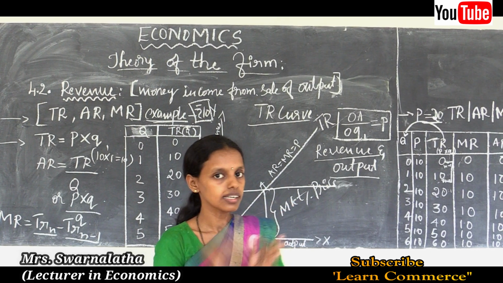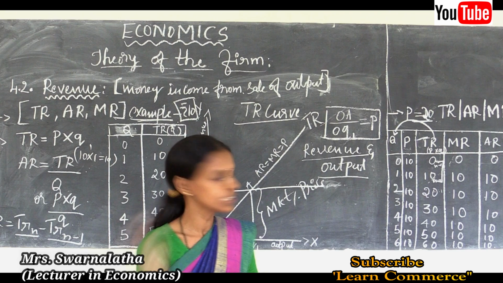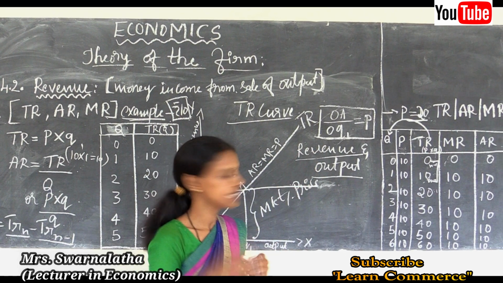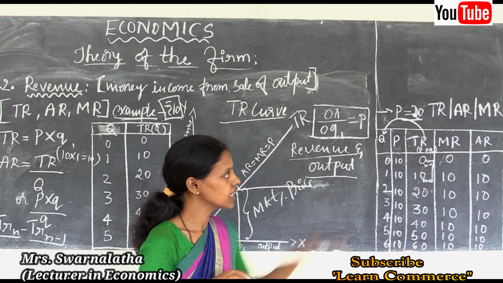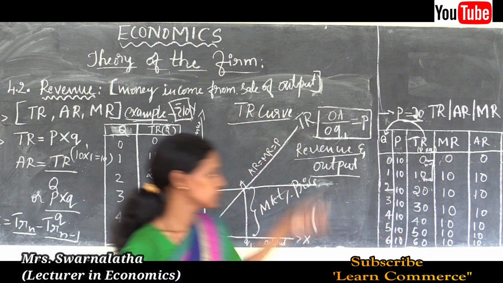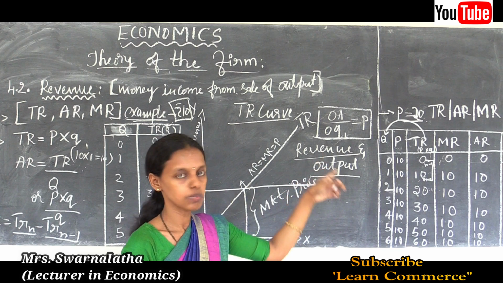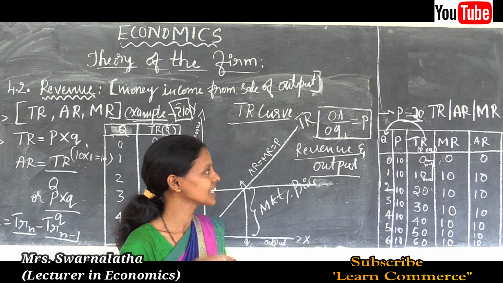Calculate TR, AR, MR. To calculate TR, we use the formula P into Q. To calculate AR, TR by Q. To calculate MR, TRn minus TRn minus 1. This is the assignment for this problem. If the market price is 20 rupees, then calculate TR, AR and MR.